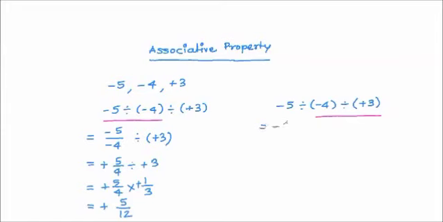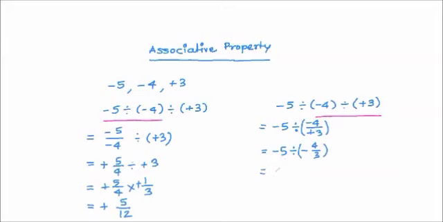Minus 5 we will keep as it is, and then here it will be minus 4 divided by plus 3. That is equal to minus 5 divided by, one sign negative, one positive, different signs result into negative sign, 4 upon 3. Now again we will do the fractional division.